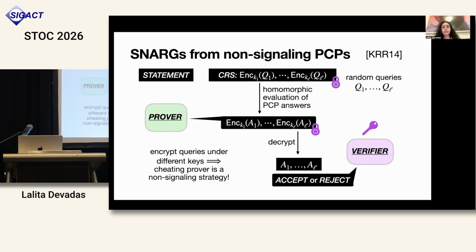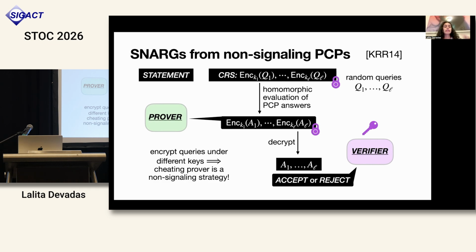I'm not going to go into the full soundness analysis, but just to give one bit of intuition, the fact that we're encrypting the queries under different keys means that we're isolating the information about one query away from all of the information about the other queries. And so the prover cannot do weird sorts of correlations when it's generating the answers for the queries. It has to simply answer each query as if it was just one single query. And this is how we're going to enforce that the cheating prover for this SNARG construction is in fact a non-signaling strategy. And then we can rely on soundness of the NSPCP to conclude soundness of this SNARG construction.